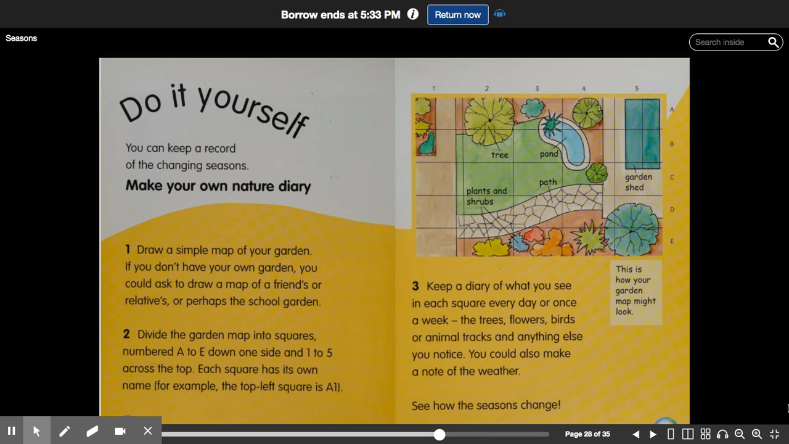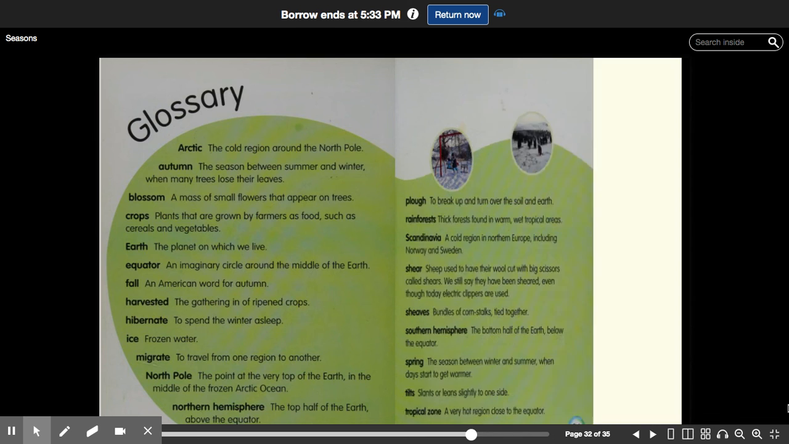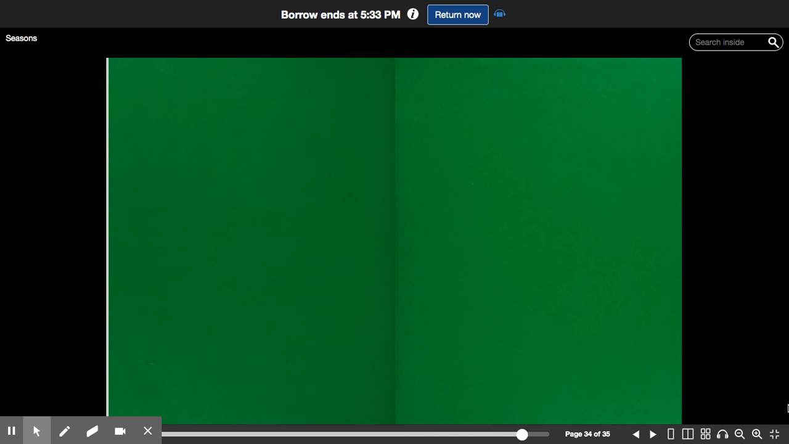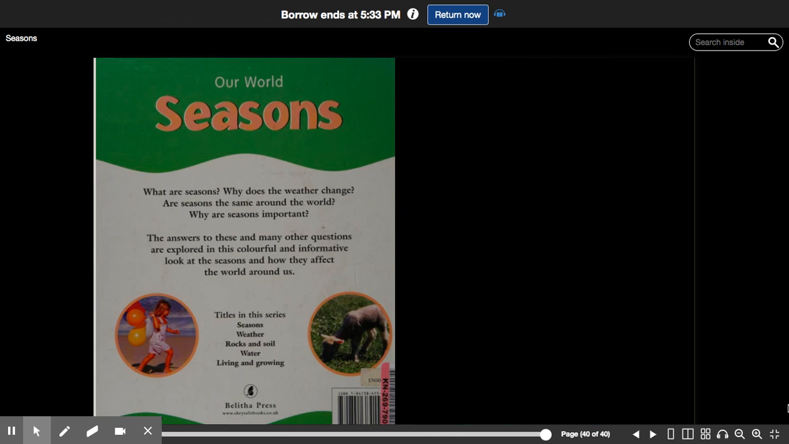You can try making a map of your garden to track the seasons. There's a glossary of terms. The end.